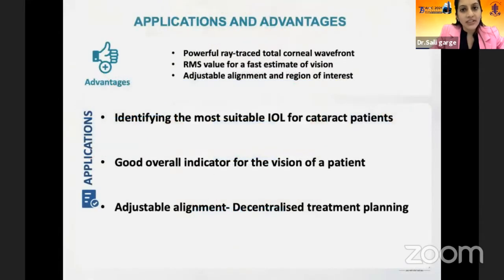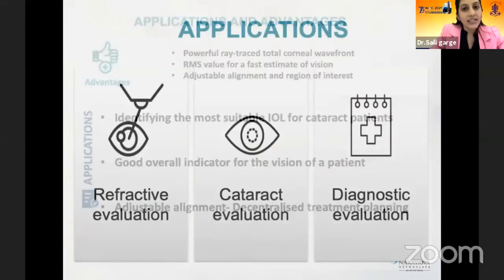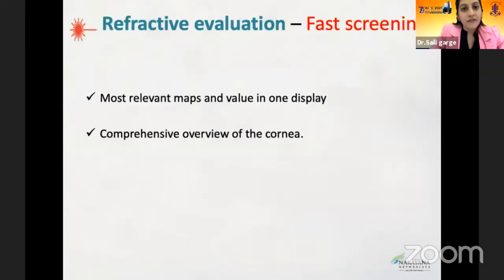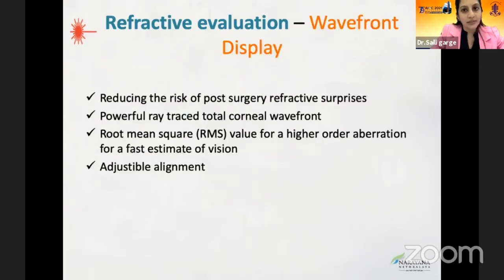The powerful ray traced total corneal wavefront, RMS value for a fast estimate of vision, and adjustable alignment are a few of the advantages. Applications include identifying the most suitable IOL for cataract patients, being a good overall indicator for the vision of a patient, and adjustable alignment helping in decentralized treatment planning. So let's see the applications. Fast screening, as it has the most relevant maps and values in one display. Comprehensive overview of the cornea.